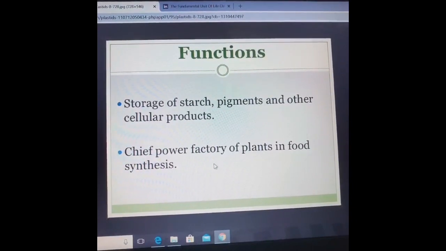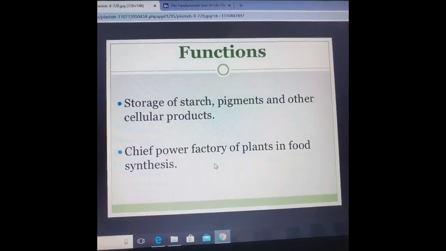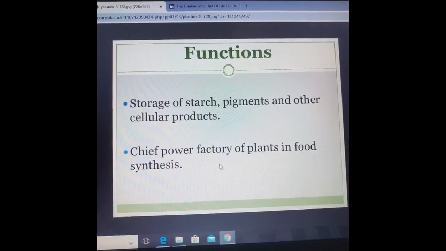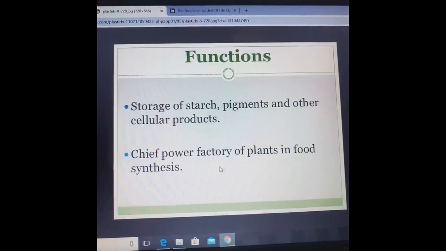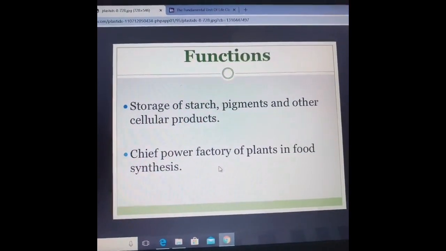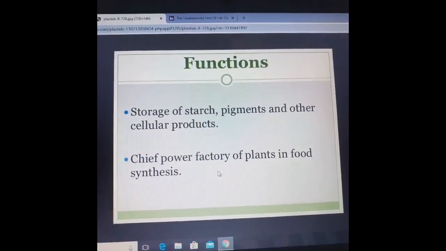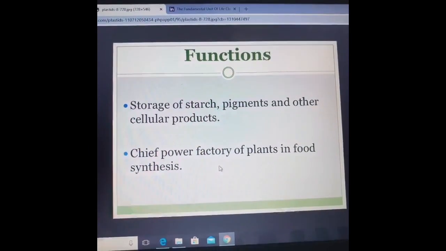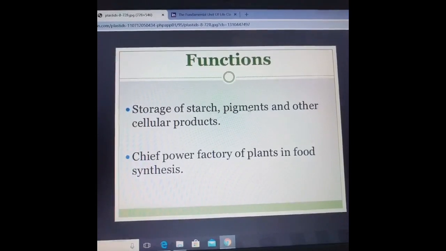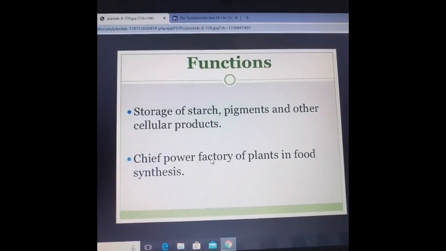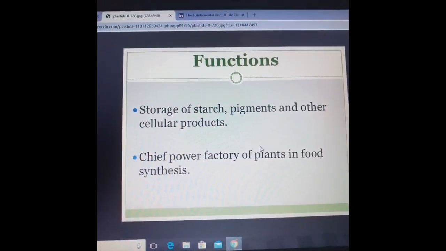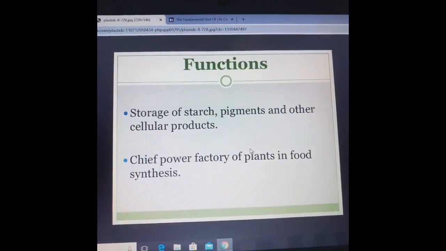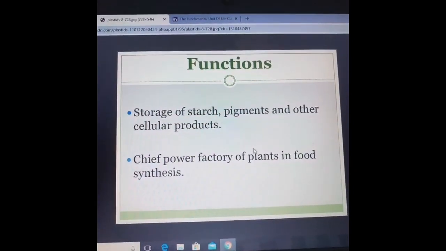I told you while we were discussing the structure of the plastids that inside the thylakoid the sun's energy is trapped and the food is synthesized inside the thylakoids, and from there it is transferred outside into the cytoplasm, and from the cytoplasm into various different cells where the food is stored or required. So the main function is storage of starch and pigments, and the most important function is photosynthesis. The chloroplasts are centers of photosynthesis. All leaves are green in color because of the presence of chloroplast in them.